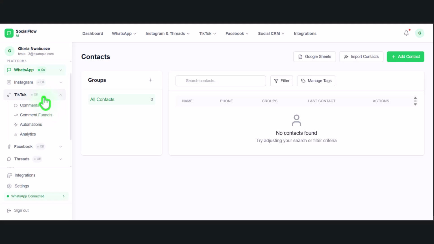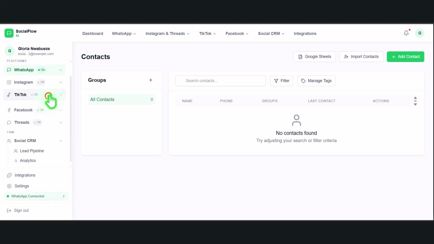For example, if I made a post and I say comment flow and you commented flow, this AI is going to be triggered, a message is going to be sent to your DM, and you are also going to receive a reply to your comment.